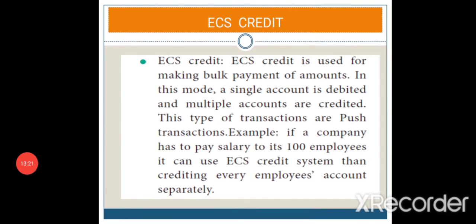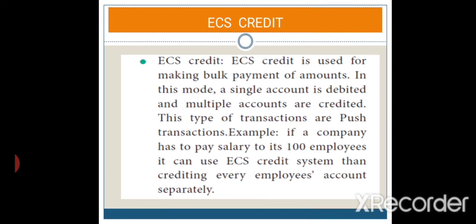So ECS can be used both for credit and debit purposes. The first one is about the credit purpose. ECS credit is used for making bulk payments. In this mode, a single account is debited and multiple accounts are credited. We can debit a single account and credit multiple accounts. These types of transactions are called push transactions.